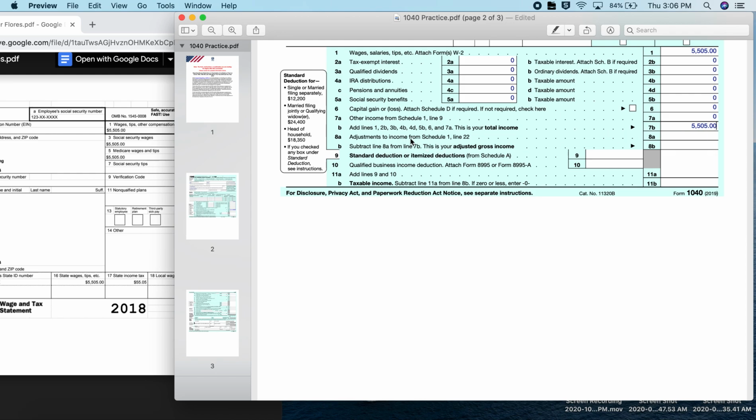Line 8A asks if we have any adjustments. Our cheat sheet tells us no. So we put a 0. And then line 8B asks us to subtract that 0 from our $5,505, which leaves us still with $5,505.